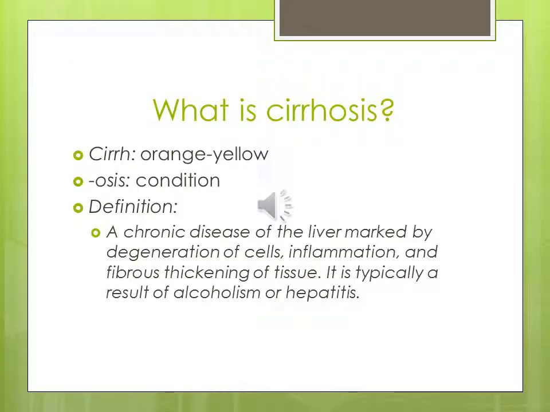So let's begin. The prefix cir means orange-yellow and the suffix osis means condition. The dictionary definition of cirrhosis is a chronic disease of the liver marked by degeneration of cells, inflammation, and fibrous thickening of tissue. It is typically a result of alcoholism or hepatitis.